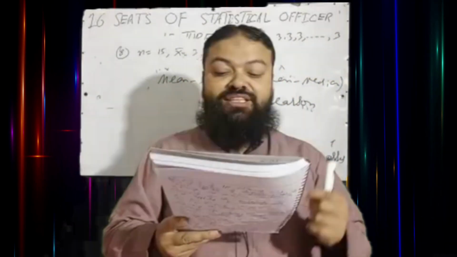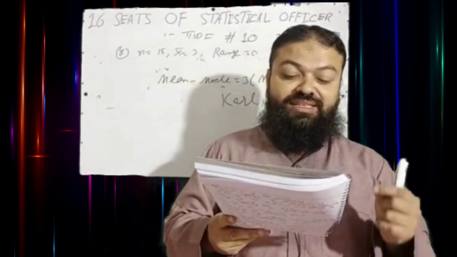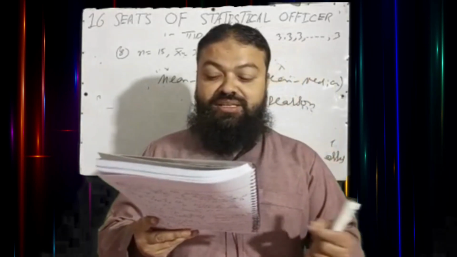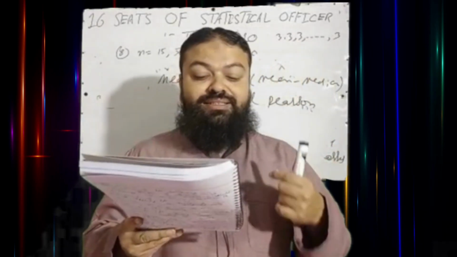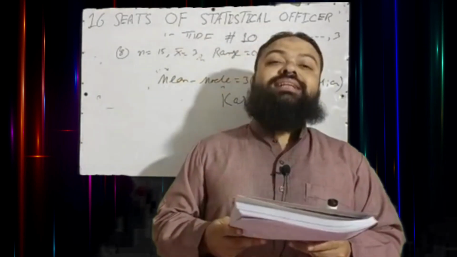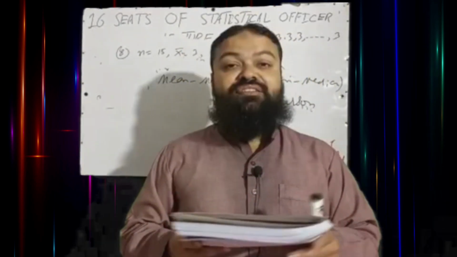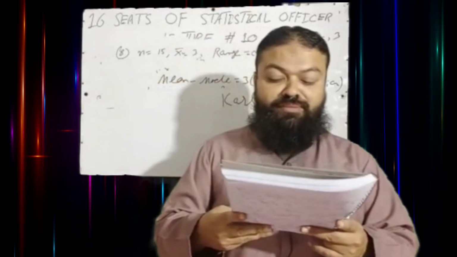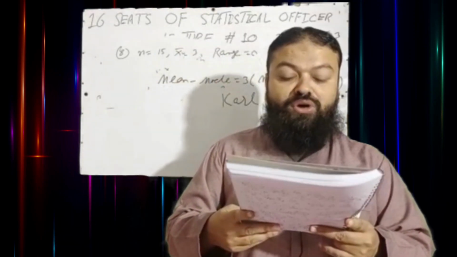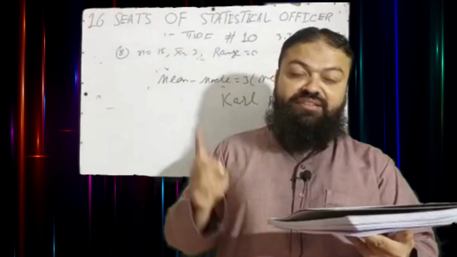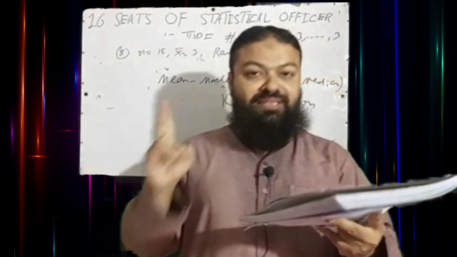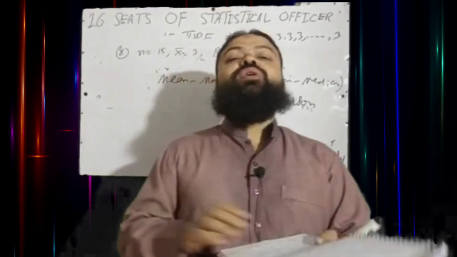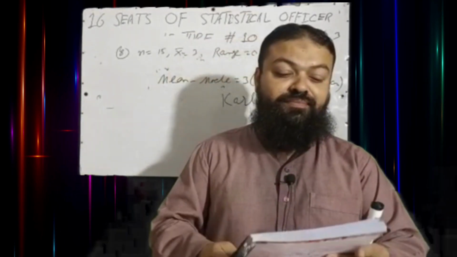Question number 16. Which of the following is the unitless measure of dispersion? A, standard deviation, incorrect. B, mean deviation, incorrect. C, range, incorrect. D, coefficient of variation. That is the correct option. It has no unit. Question number 17. Which of the following measures of dispersion depend on all the observations? A, standard deviation, yes. B, mean deviation, yes. C, coefficient of variation, yes. D, all of these. All of these is the correct option.